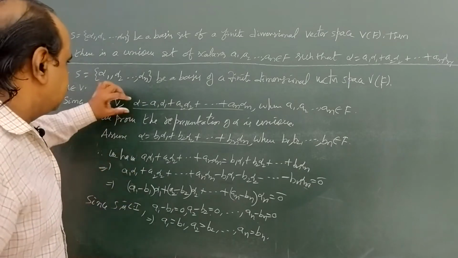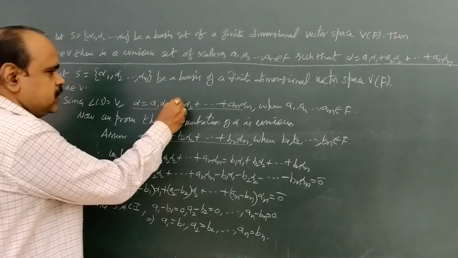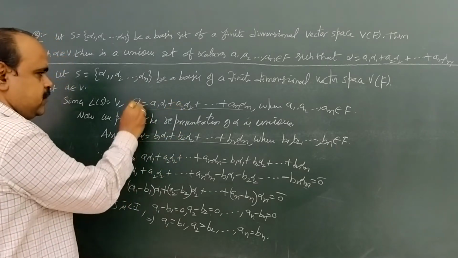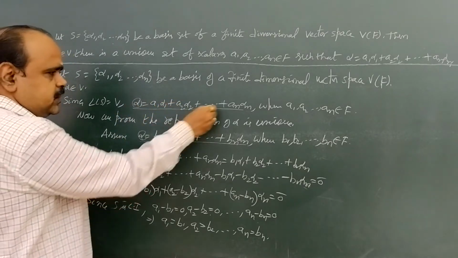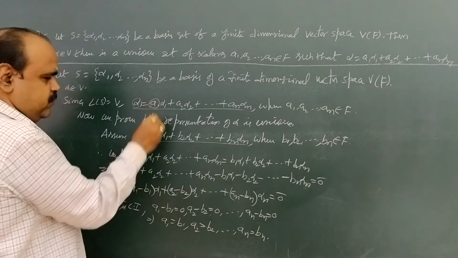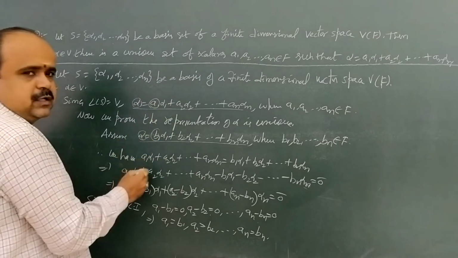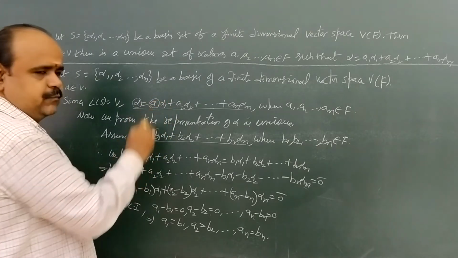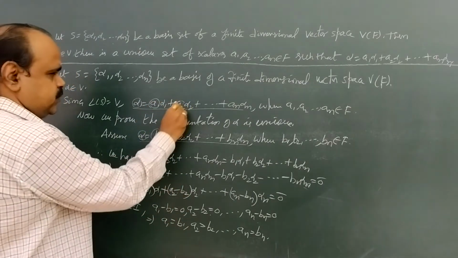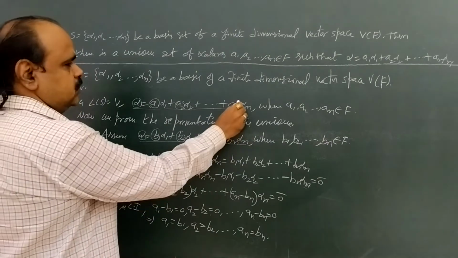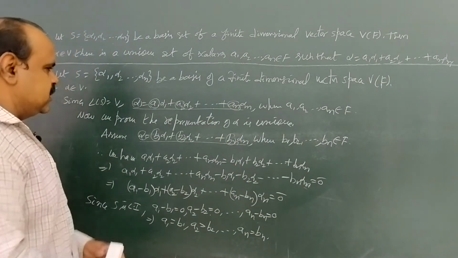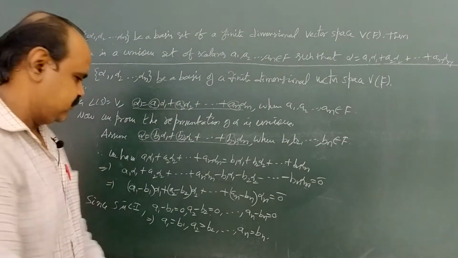So we represented different kinds of linear combinations for the same alpha. But the corresponding elements a1, b1, which are the scalars, the coefficients of alpha 1, these two are equal, and the corresponding elements a2, b2 are the same, and so on. Corresponding elements an, bn are the same. That is, the representation of this alpha is unique.